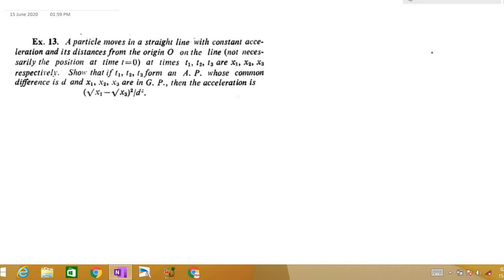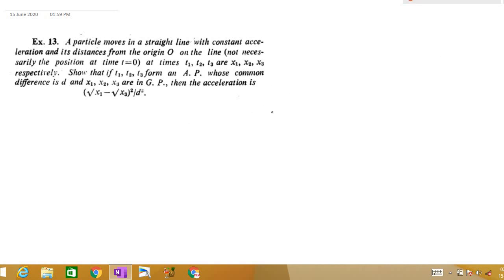A particle moves in a straight line with constant acceleration, and its distance from the origin on the line, not necessarily the position at time t is equal to 0, at times t1, t2, t3 are x1, x2, x3 respectively. Show that if t1, t2, t3 form an AP whose common difference is d, and x1, x2, x3 are in GP, then the acceleration is (square root of x1 minus square root of x3) square by d square. It's a very important and interesting question also.